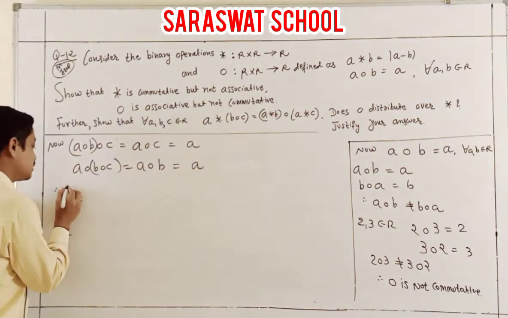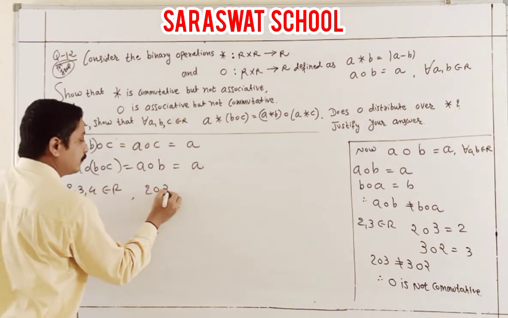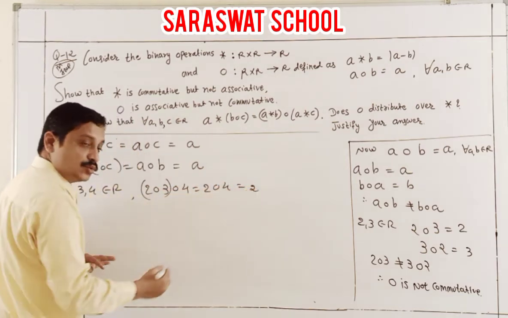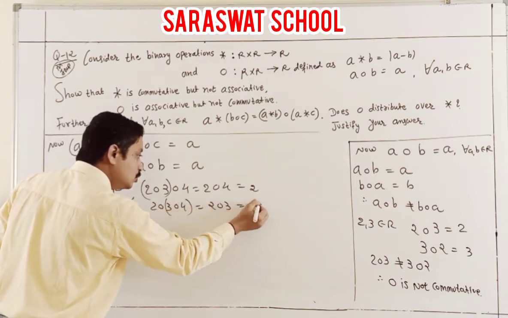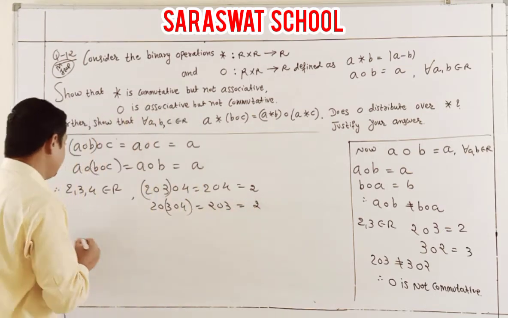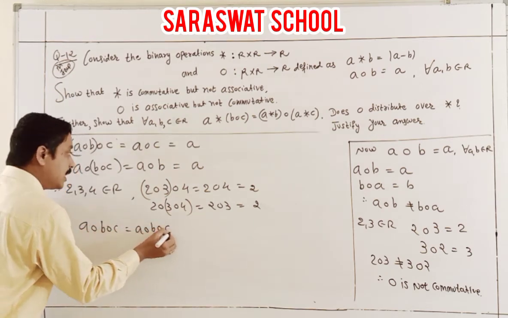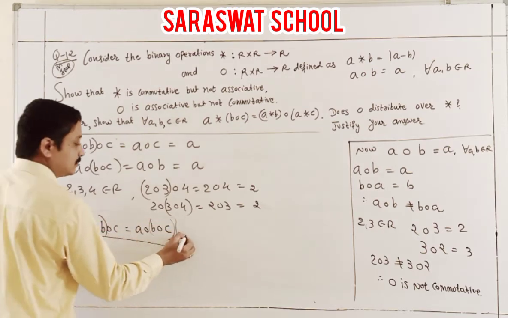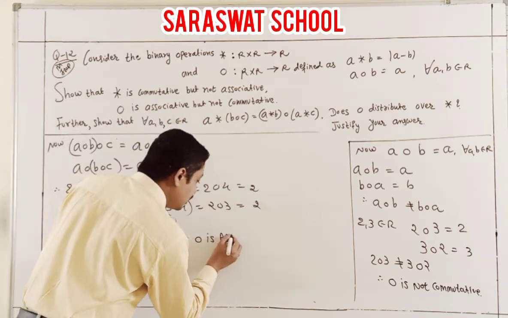Either you take some numbers 2, 3, 4 belonging to R: 2 binary 3 binary 4. That is 2 binary 4, and the answer is 2. Same as 2 binary, 3 binary 4: 2 binary 3 which is 2. So finally we can say A O B O C, with the bracket one time here and one time here, they are equal. It means O is associative.